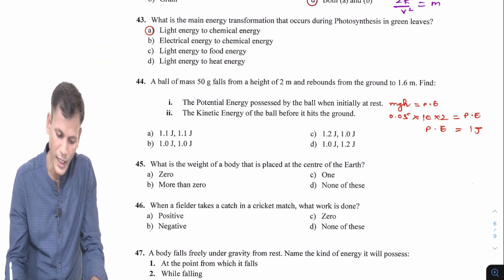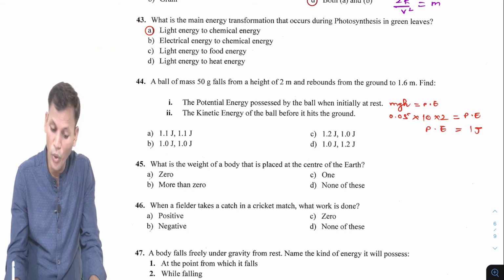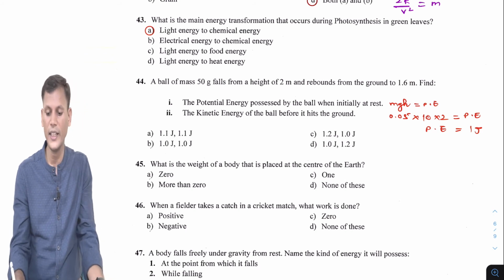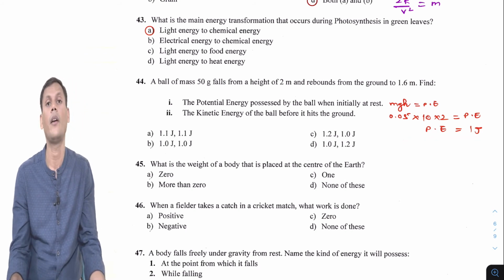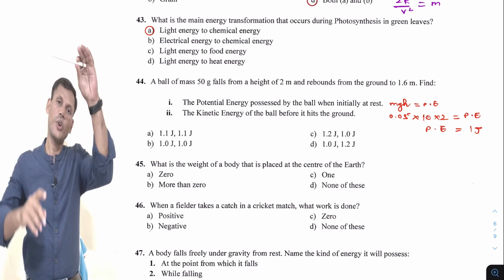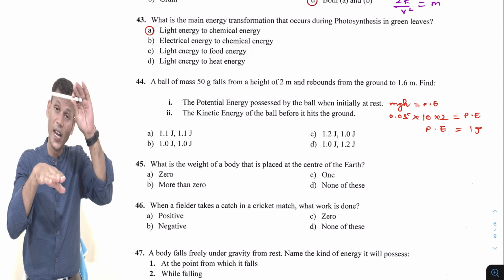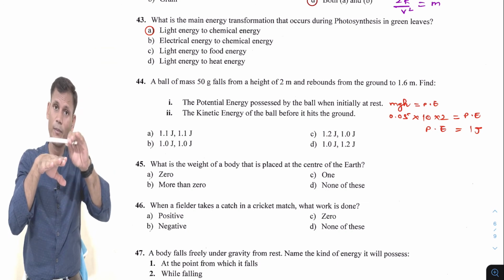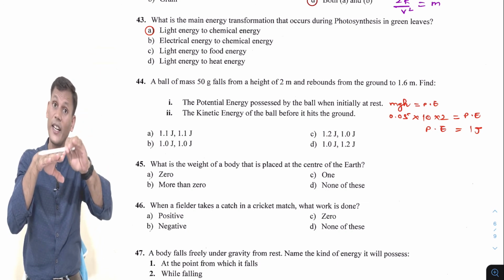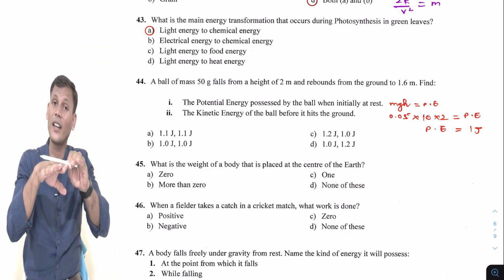And the kinetic energy of the ball before it hits the ground. So kinetic energy also remains the same, because whatever is the potential energy at height h, that will turn to kinetic energy when it just touches the ground.